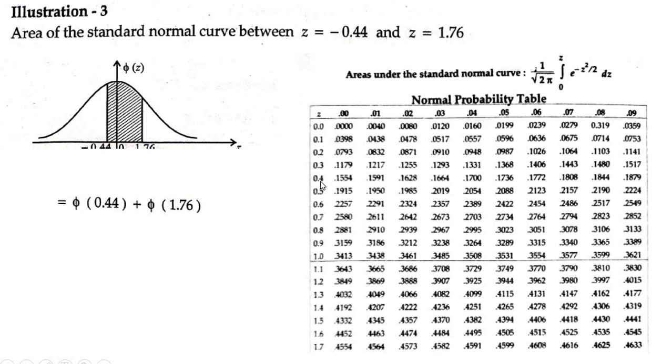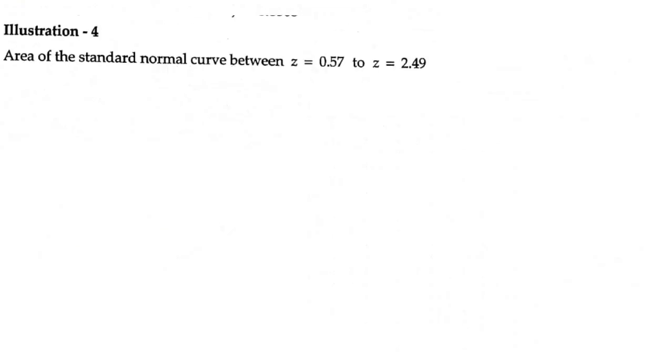The 0.4 is here plus 0.04 is 0.44. So what is phi of 0.44? It is 0.1700. Similarly, you have to find the next, 1.76. 1.7 is here plus 0.06. 1.7 plus 0.06 is 1.76. So the value of phi of 1.76 is 0.4608. Add the two values, so that will sum up to 0.6308. We'll move on to the next illustration now.